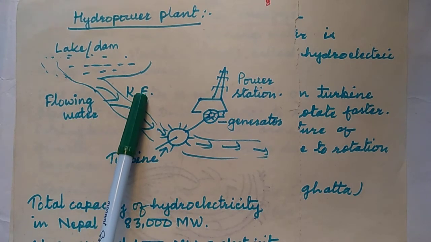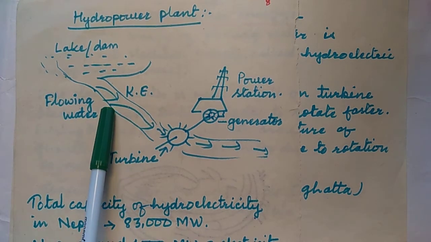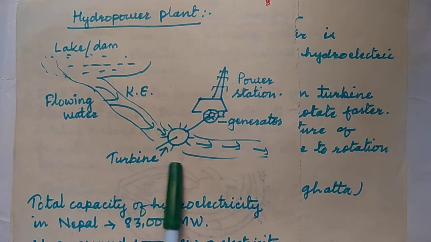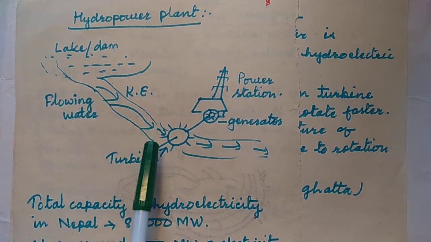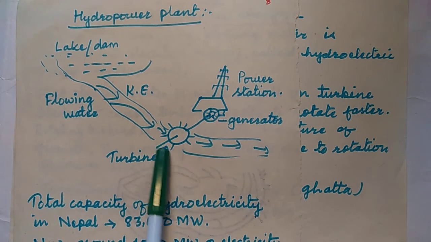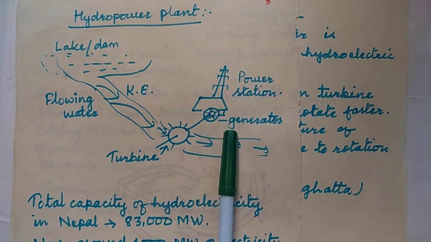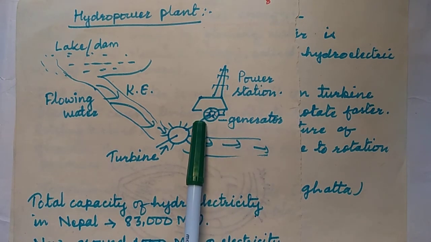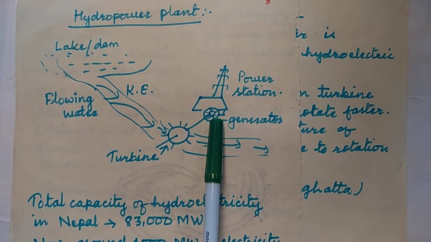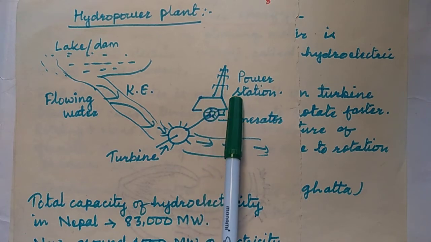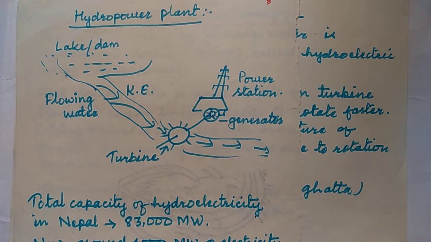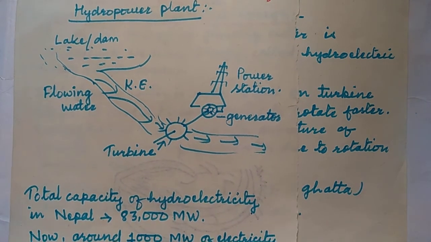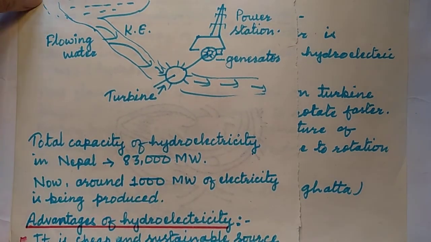This flowing water contains kinetic energy and rotates the turbine blades at great speed. The turbine is connected with the armature of the generator, and the rotation of the generator produces electricity in the power station. So this is the hydropower plant. You need to understand this fundamental idea of hydroelectricity production.